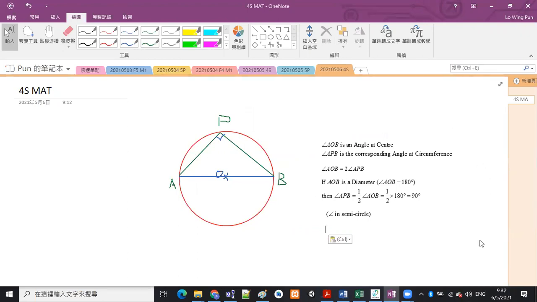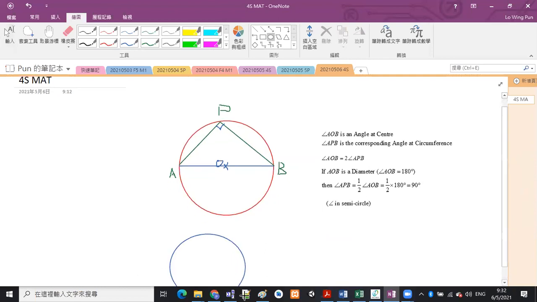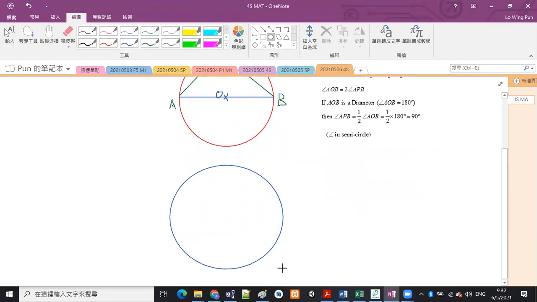好，呢度有一個調翻轉嘅嘢，順便講埋。So if we have a circle here, and this time I have an angle APB.